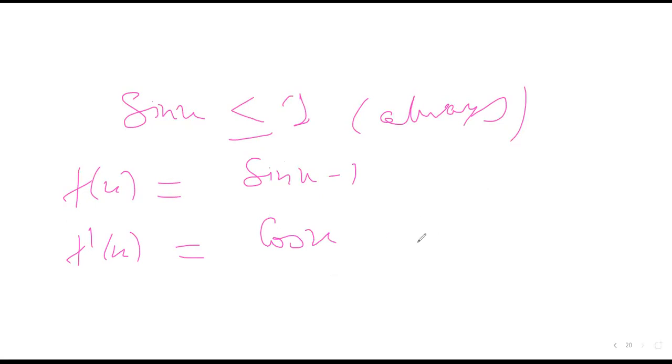Now, if I take x from 0 to pi by 2, in that interval cos x is positive, which means f(x) is increasing.